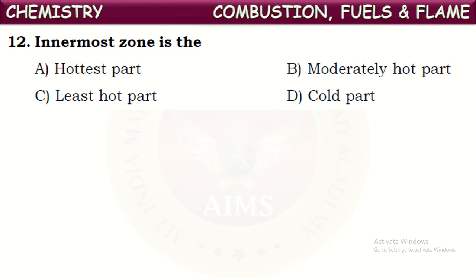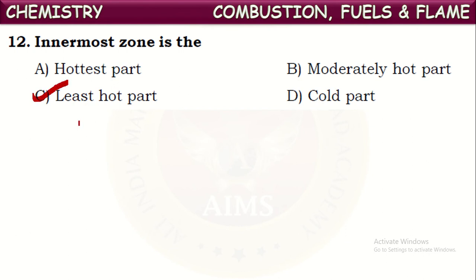Whereas if you take the innermost zone, there is no sufficient supply of oxygen. That is why the vapors of wax won't be completely burnt there, and some particles of carbon remain. So we can say this is the least hot part in the flame of a candle, because incomplete combustion goes on there.